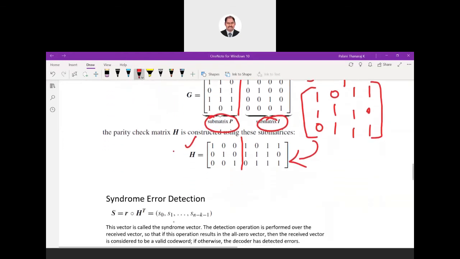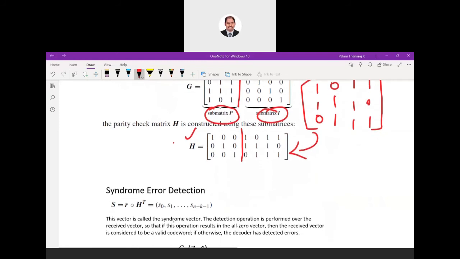Coming to the main part. We know how to generate a code word, then we are transmitting. On the receiver side we will be receiving some code word, then I have to check it. How to check it? How to first find out whether the collected data is correct or wrong?